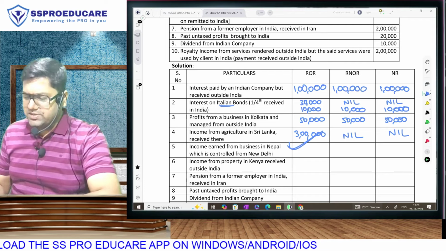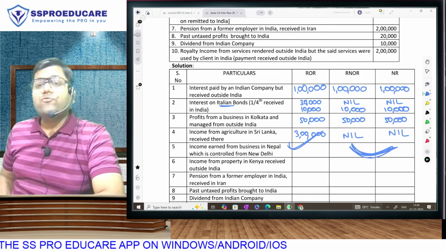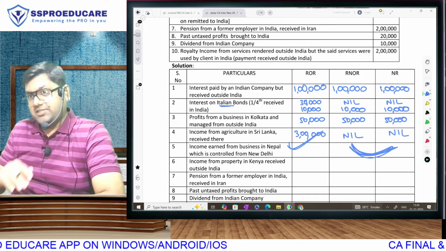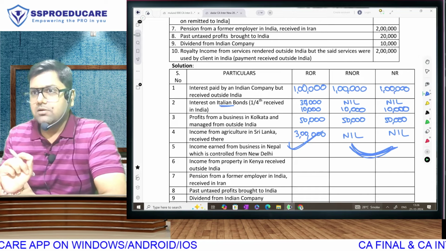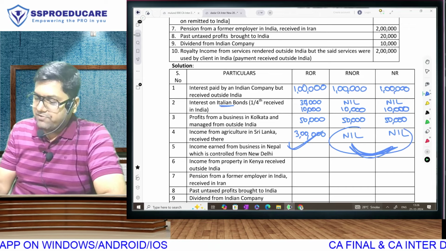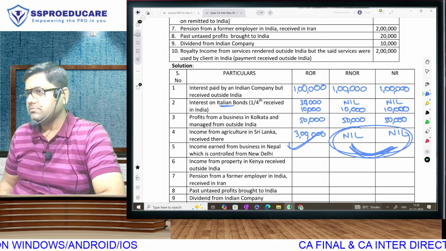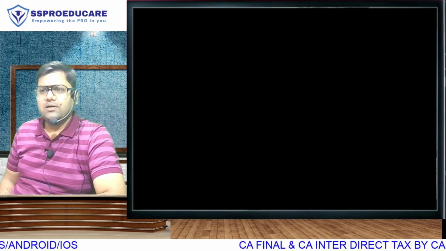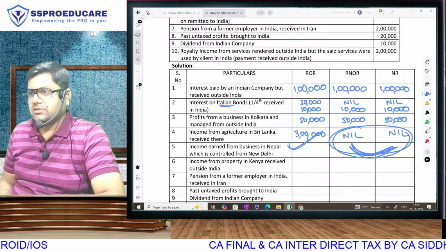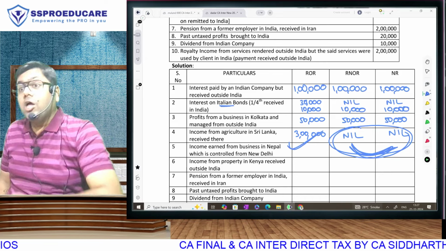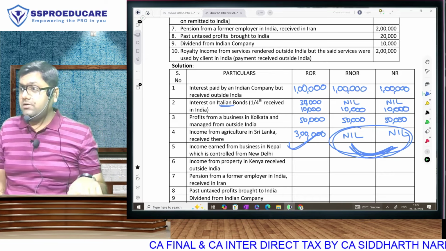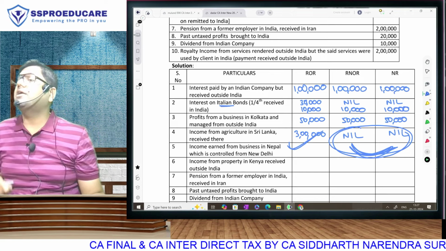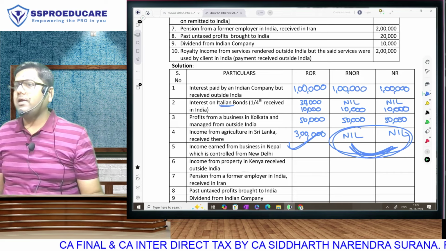My discussion now is about these two columns. Till now, from 3 lakh we wrote 0, 0 because it is foreign income. But from 3 lakh we have sent 50,000 to India. That is the last part, remitted to India. So now will I write 50-50 here or keep it 0 is my question. I want 3 lakh where? Outside India. Sri Lanka. I want 3 lakh outside India. Still ROR will pay tax. But the other two were not paying tax. Now from that 3 lakh, they have sent 50,000 to India. So will I keep it 0, 0 or make it 50,000, 50,000 is my question.